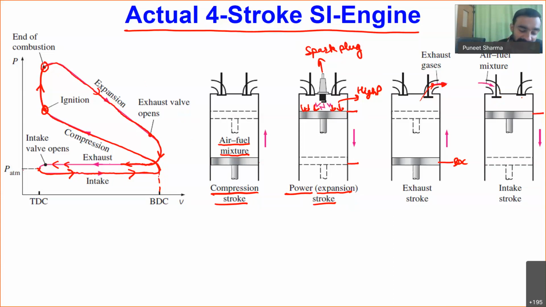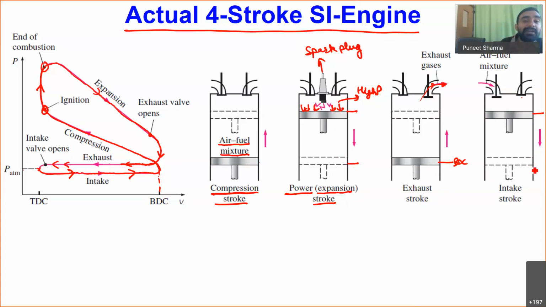Now in this cycle, this is my overall cycle on the PV diagram, and mechanically also you can see we started from the bottom dead center, and once again we are reaching bottom dead center. In this particular cycle you can see how many strokes there were. One was from bottom to top during the compression. Second is from top to bottom during the expansion or power stroke. Then third is from bottom to top during the exhaust, and fourth is from top to bottom during the intake.